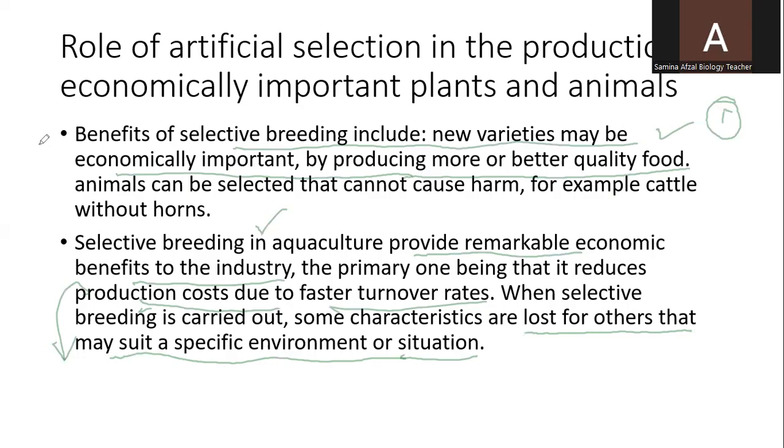So it is economically very important that we are able to get organisms of our required or beneficial characteristics. All those characteristics which are beneficial for humans, or for the environment, can be selected by this method.